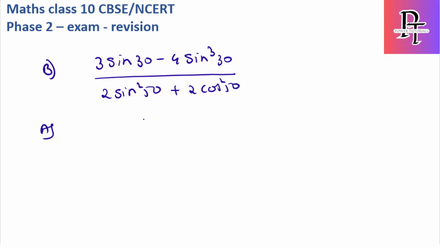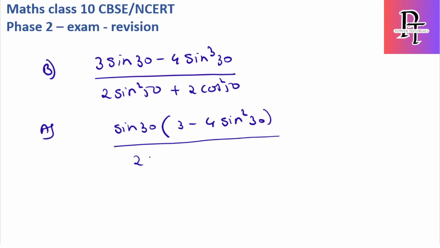Okay, let's solve this. First, I will take sin 30 as common in the numerator, so this becomes 3 minus 4 sin square 30. In the denominator, if I take 2 as common, this becomes sin square 50 plus cos square 50. Now, from the first identity, I know that sin square theta plus cos square theta is always 1, irrespective of the angle theta. So the denominator value will become 2. Now I will substitute the value of sin 30 here.